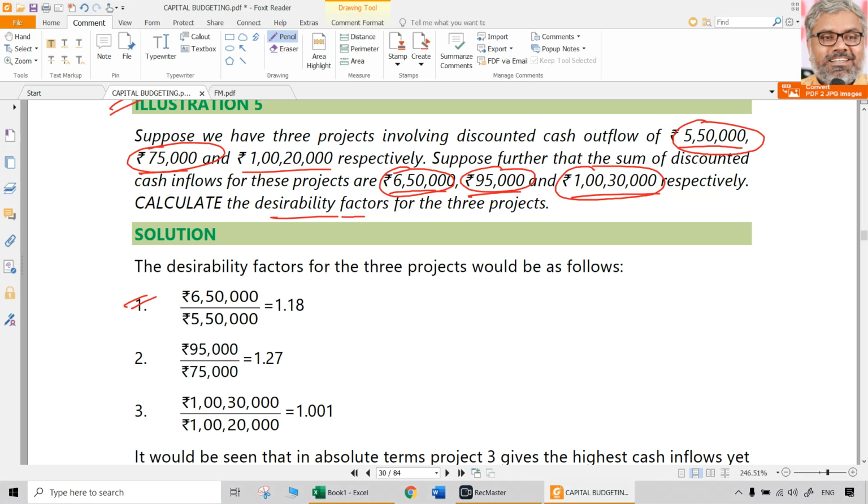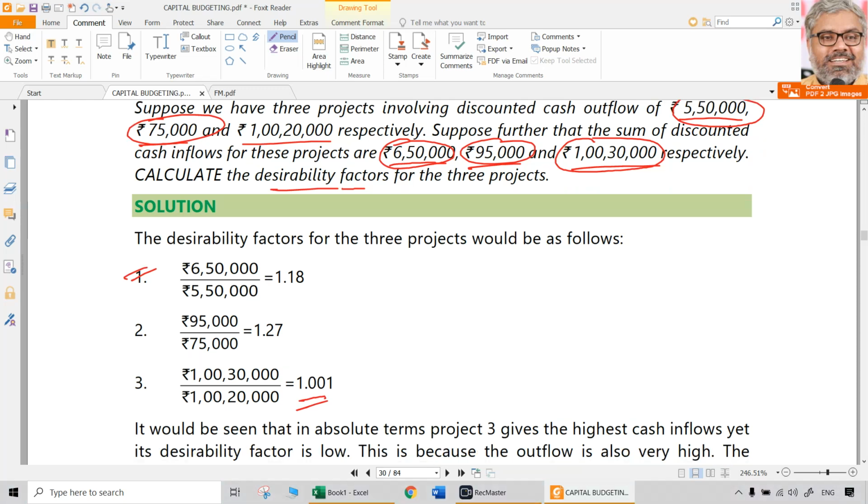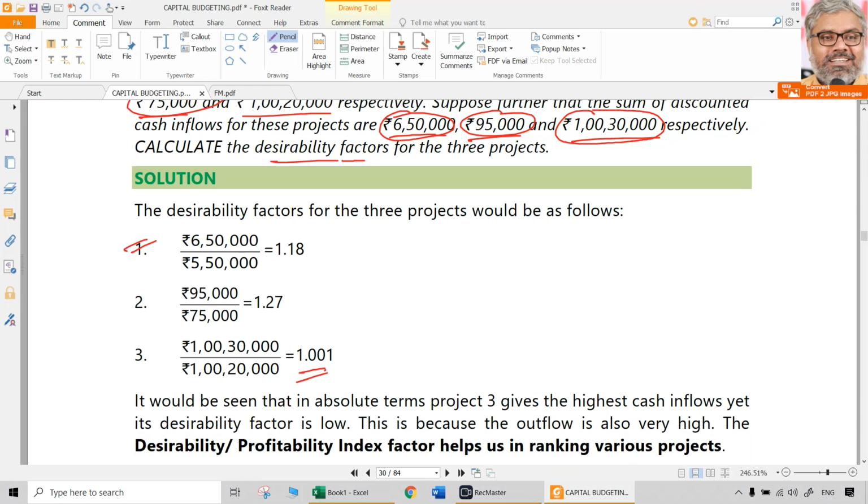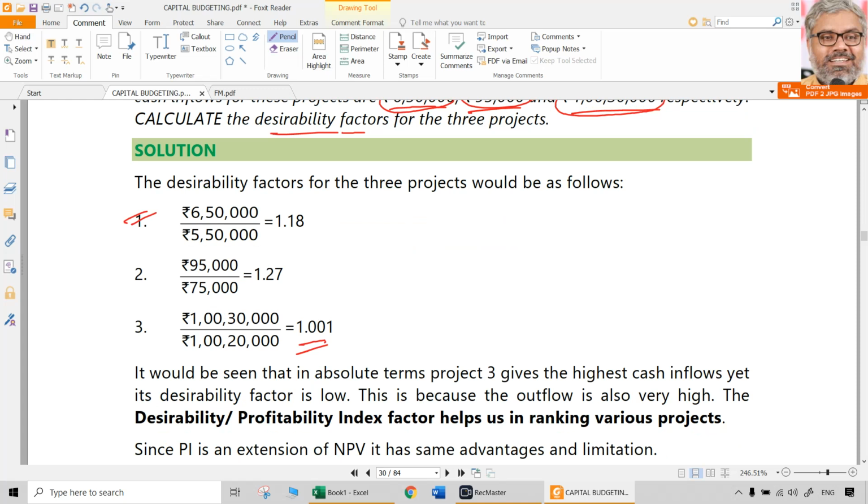1.001. Very less profitability. It has still positive NPV. How much? 10,000 rupees. See, if you look at these projects, the first one is having a $550,000 of investment and it is giving a present value of the cash inflows or a net benefit of 6,50,000, which is okay because desirability factor is more than 1.